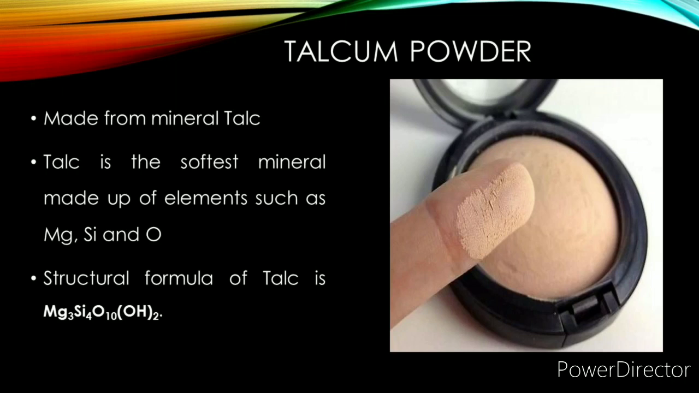Talcum powder is made up of talc. Talc is one of the softest clay minerals, composed of hydrated magnesium silicate. As a powder, it absorbs moisture well and helps to cut down friction. This is the reason why it is used in talcum powder.